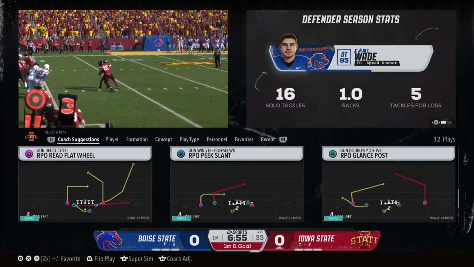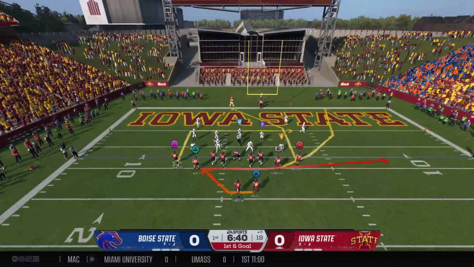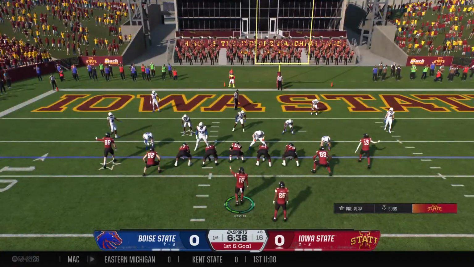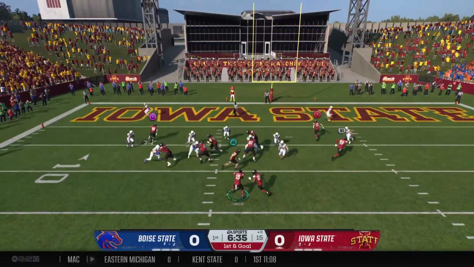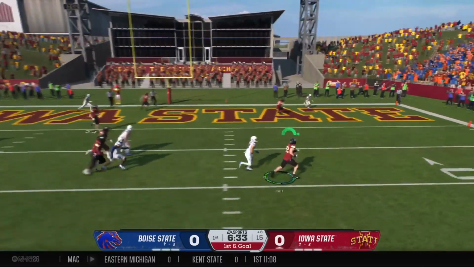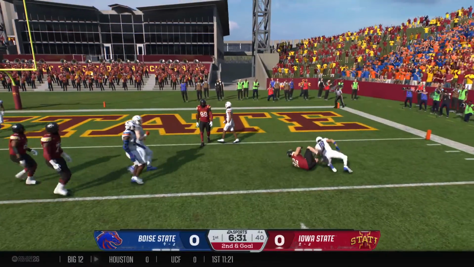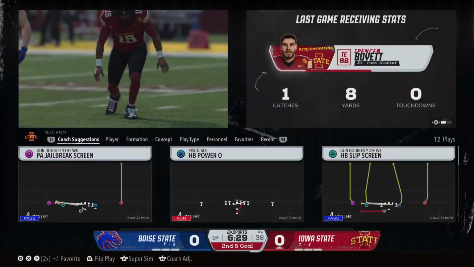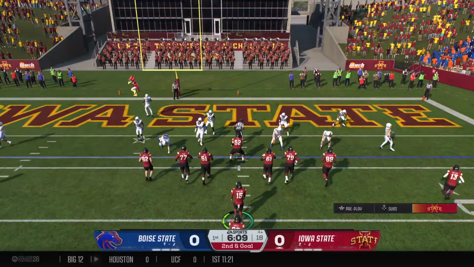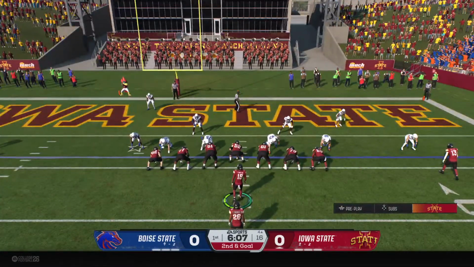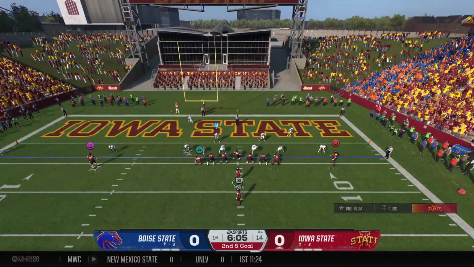This offense is putting a drive together. Nice job. Opening drive, you've got a script. You want to execute. You want to go down the field, really set the tone. Nice 3rd down conversion, and now set up 1st and goal. This offense has a chance to really make a statement. And they've got him down after the short completion, but they inch closer and closer to pay dirt.